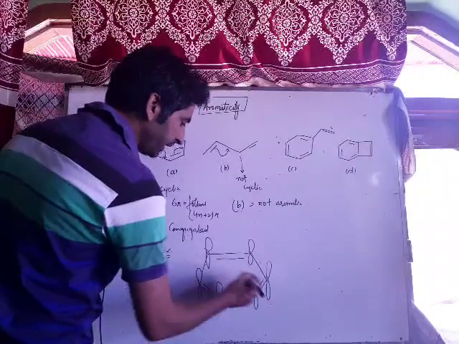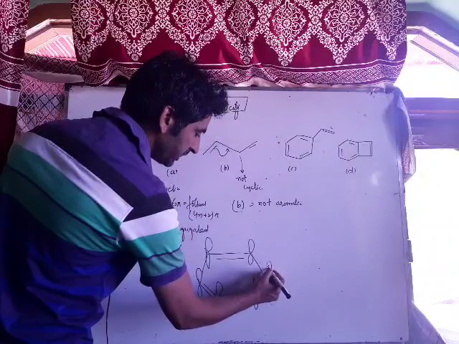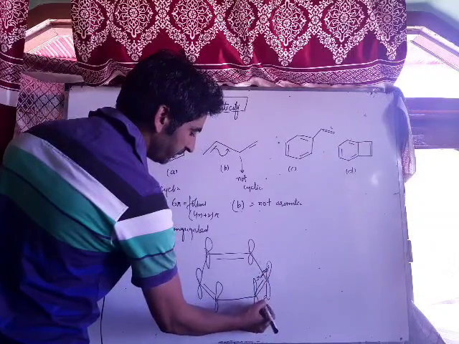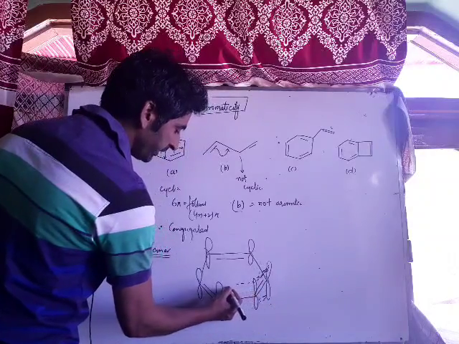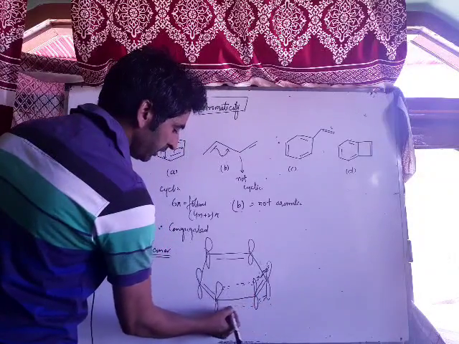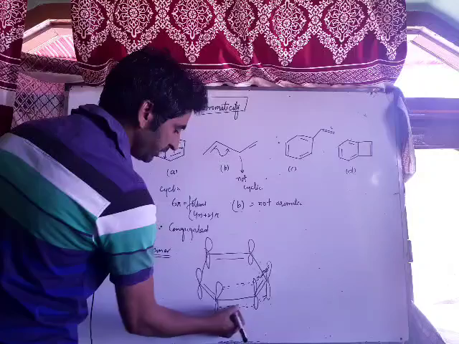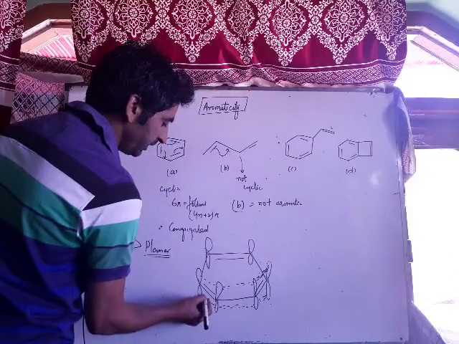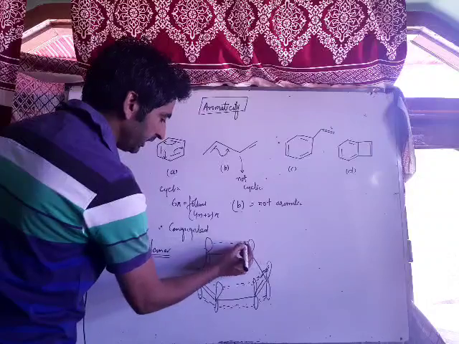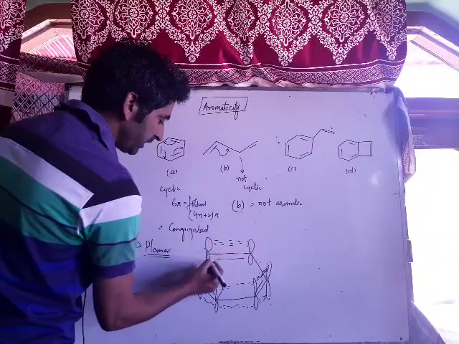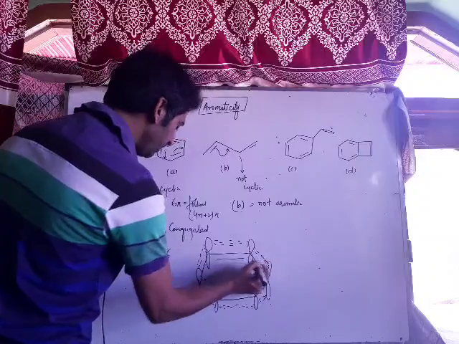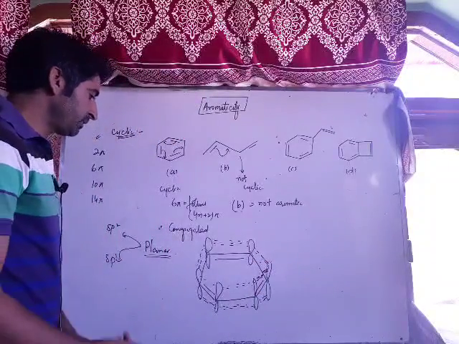Now see, planarity means there is overlap between these p orbitals. The greater the overlap between p orbitals, the more is conjugation, the more is planarity. For a molecule to be planar, there should be effective overlap between these p orbitals. How can you check directly whether a molecule is planar or not?